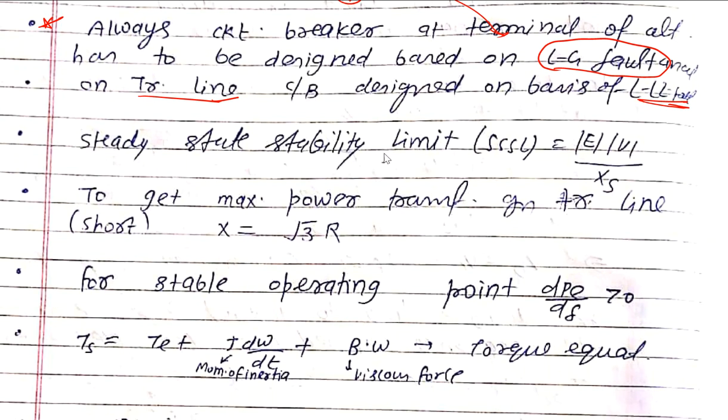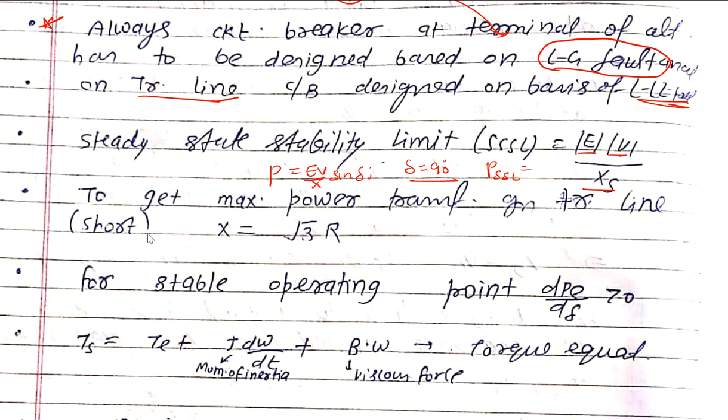Steady state stability limit: P_SSL is equal to EV by XS. This formula comes from P is equal to EV by X into sin delta. For the maximum steady state stability limit, delta is considered to be 90 degrees. So when delta is 90, P_SSL is nothing but EV by XL, or XS here, giving the maximum power transfer in the transmission line.